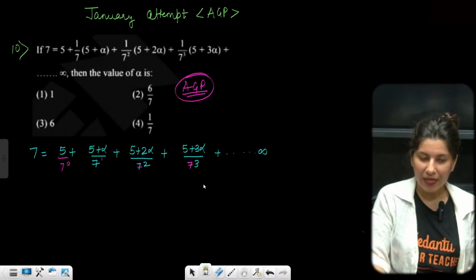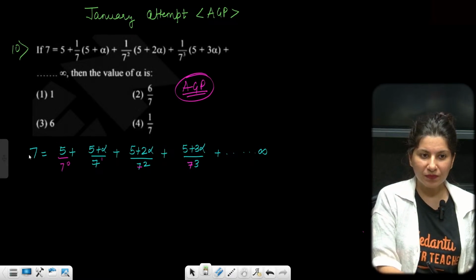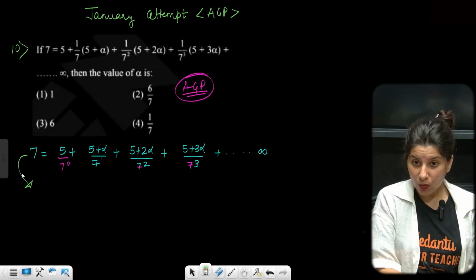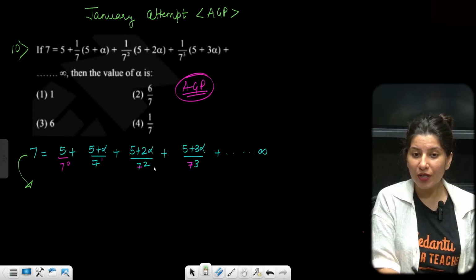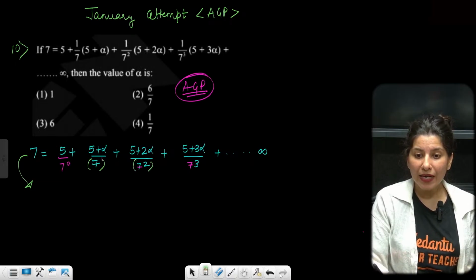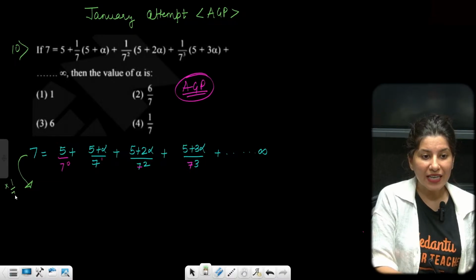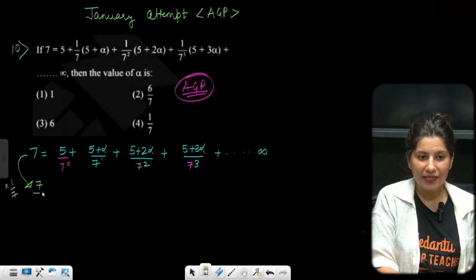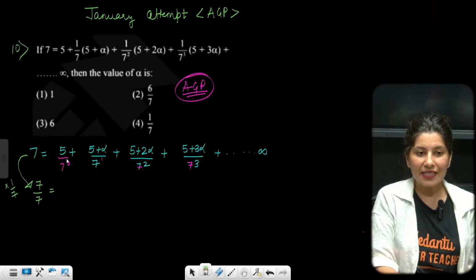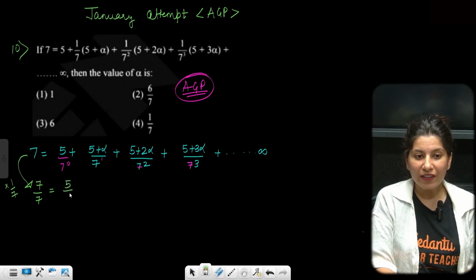How to solve AGP? Let me tell you step by step. The very first step is you need to write your AGP. The next step is you have to multiply the equation with your common ratio. Common ratio of your GP is, ma'am, 1 by 7. Can you see? Every term is getting multiplied with 1 by 7. So you have to multiply it with 1 by 7 and rewrite that equation. Then this is 5 by 7 power 0, right? So if you multiply 1 by 7, it will become 5 by 7.